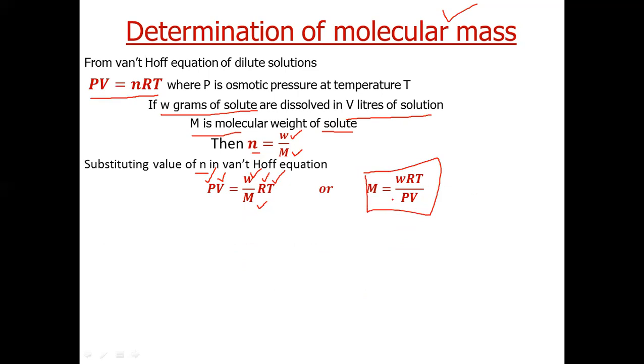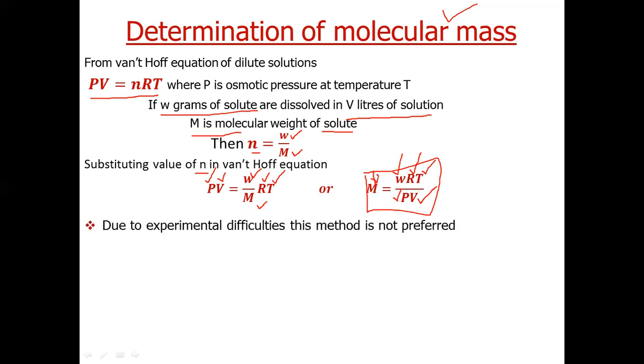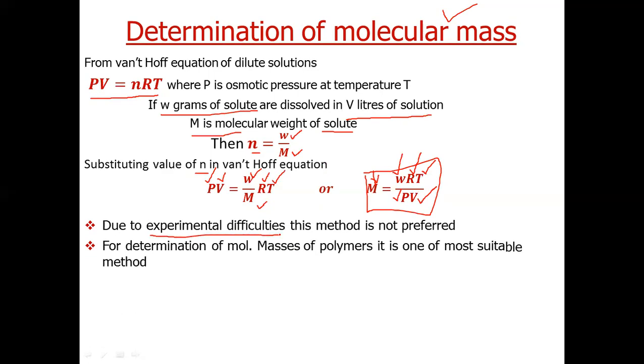Now, if we know osmotic pressure, we already know temperature, we know at what temperature we are carrying out the study, and we also know how much solute we have taken and how much volume of solution we have taken, we can calculate molecular weight of solute. But this method is generally not used because of experimental difficulties, but this method is very useful for determining molecular masses of polymers using colligative properties.